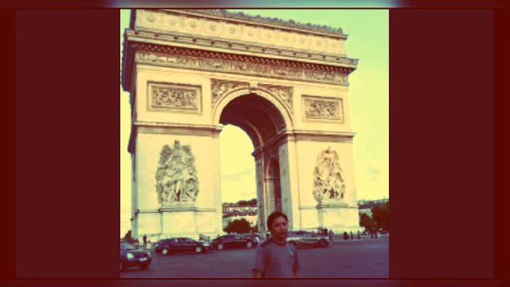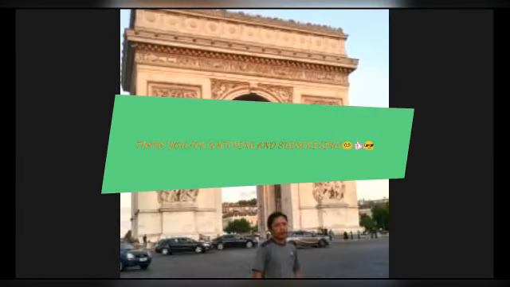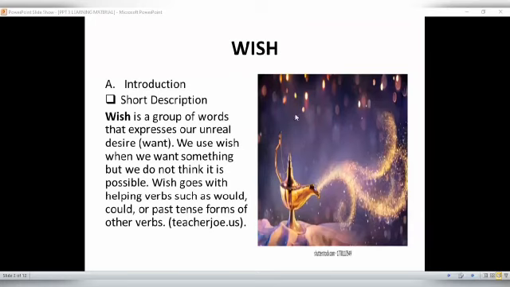This edition, I'd like to explain the topic called expressing wish using second conditional sentence. Wish is a group of words that expresses our unreal desire or want. We use wish when we want something but we do not think it is possible. Wish goes with helping verbs such as would, could, or past tense forms of other verbs.